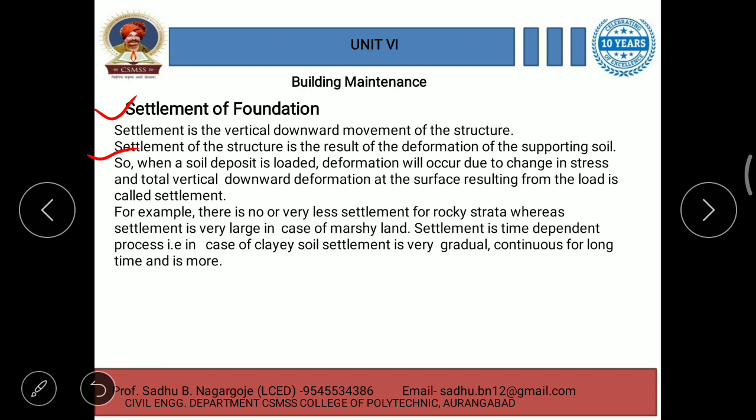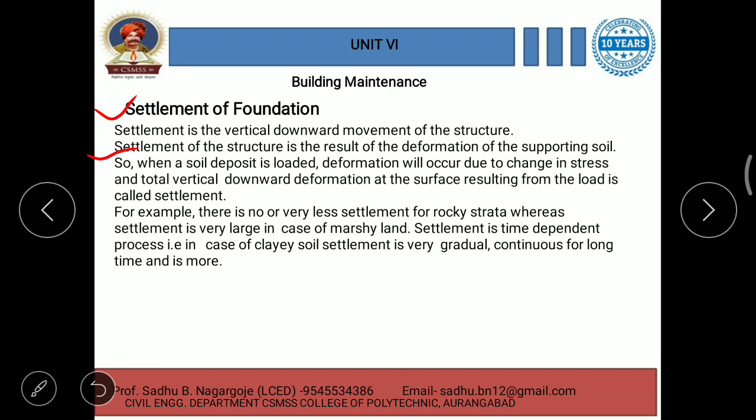For example, there is no or very little settlement for rocky strata, whereas settlement is very large in case of marshland. When the soil has high bearing capacity, like rock strata, the settlement is very small compared to loose soil like marshland, where settlement is very large.